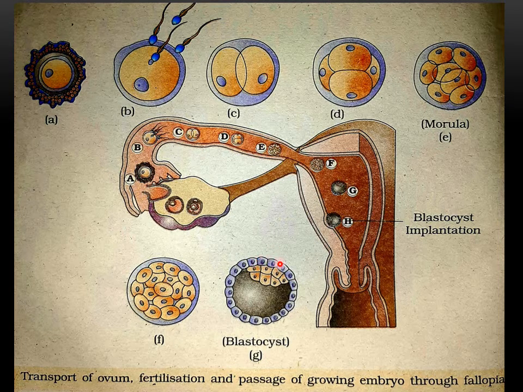The trophoblast forms chorionic villi and that will help the blastocyst to get implanted onto the walls of the uterus as seen in the picture. Whereas the inner cell mass has special cells called stem cells which will help them to transform to form various tissues of the embryo. So inner cell mass will become the embryo. So here we can see as the fertilization takes place, the zygote is getting rolled over in different stages. After rolling, they reach the endometrial lining of the uterus and get implanted there.